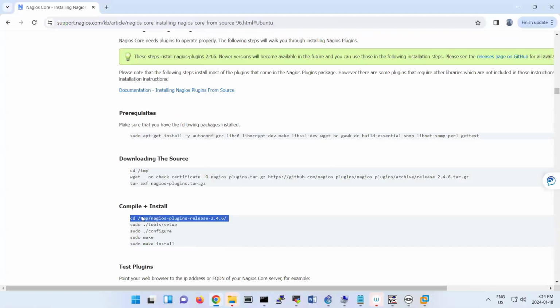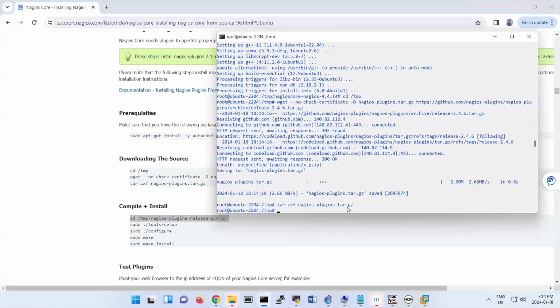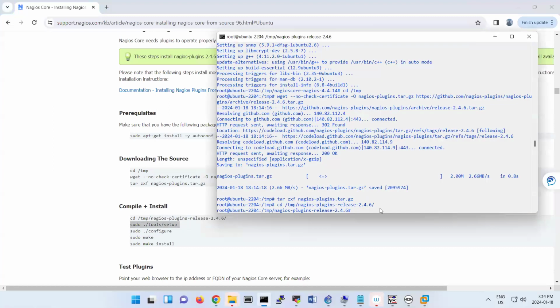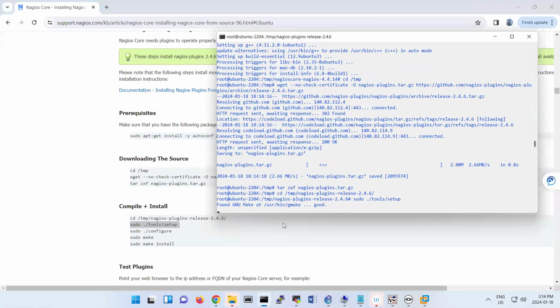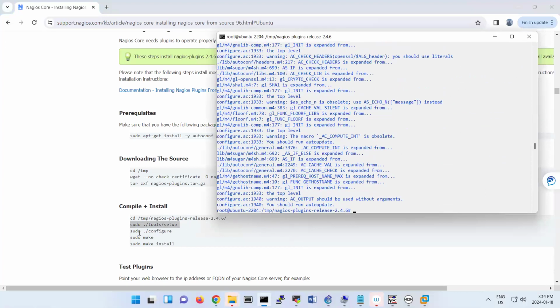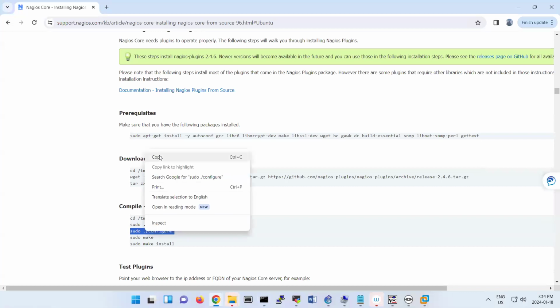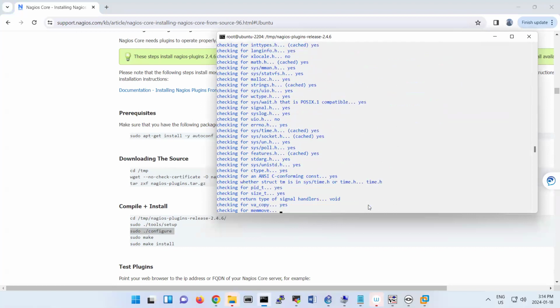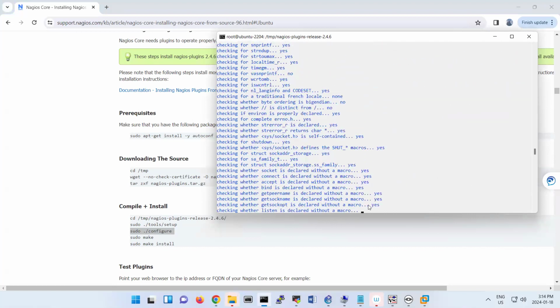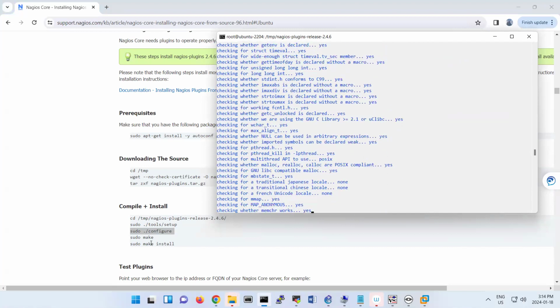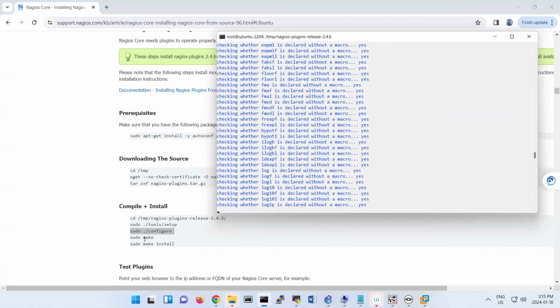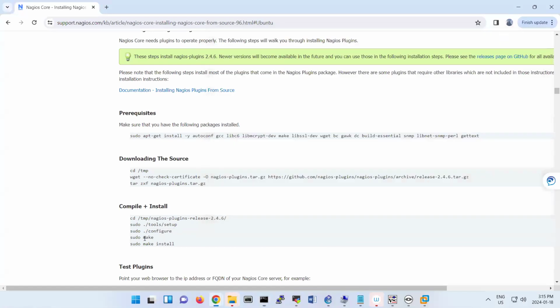And then you go to this folder, this tool, okay? And then you configure it. Then make and make install.